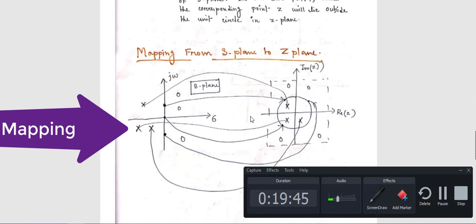Sigma less than 0 means the left hand side of the S plane. That means if sigma is less than 0, the point denoted here by a cross will lie on the left hand side of the S plane. Here I have shown you through crosses the points if sigma is less than 0.